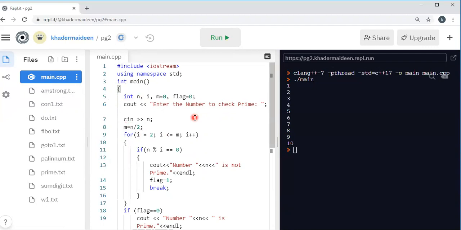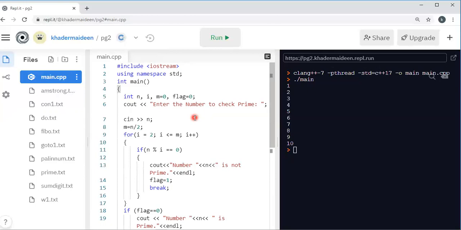4 is divided by 2. Okay, the remainder is 0, and hence it is not a prime number. Whereas you take the number 5, 2 does not divide, 3 does not divide and 4 does not divide, and hence it is a prime number.